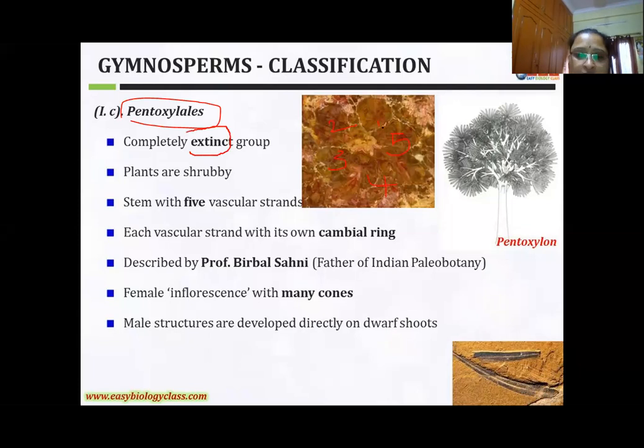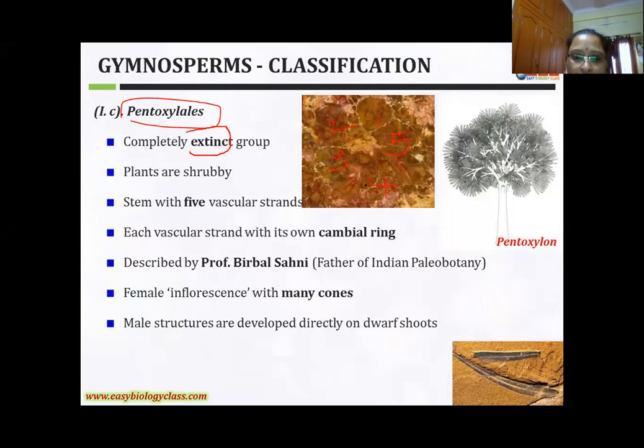Another very interesting thing, the scientist's name is Birbal Sahni. He is the father of Indian paleobotany. Very important, it is asked in competitive exams also. Who is the father of paleobotany? Birbal Sahni is the father of paleobotany.